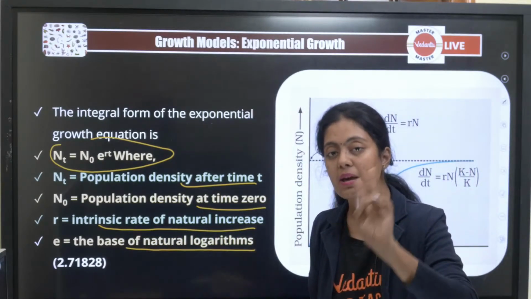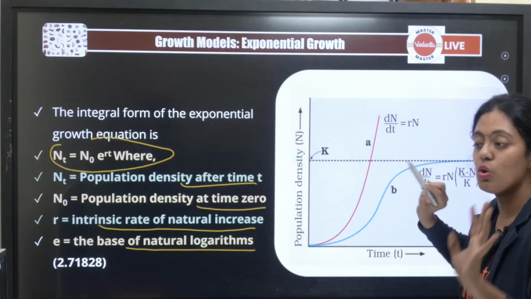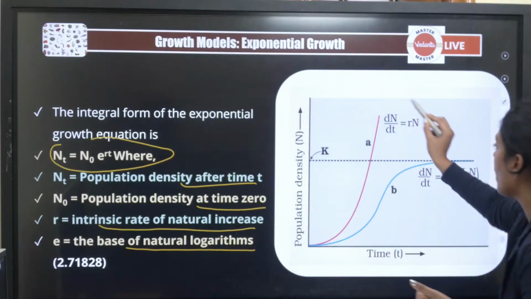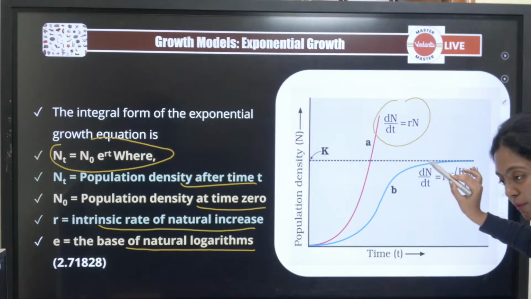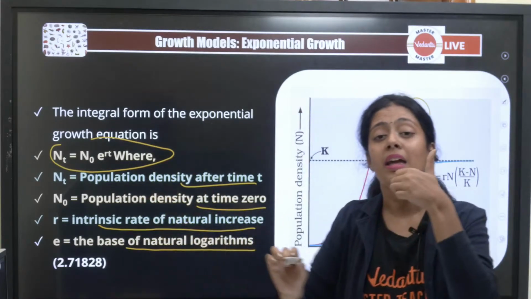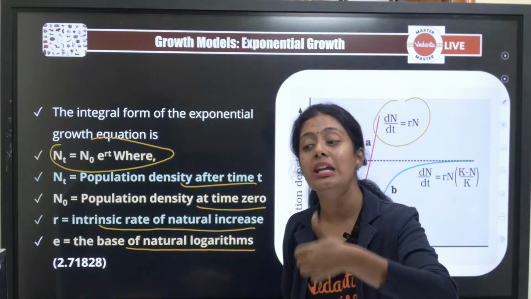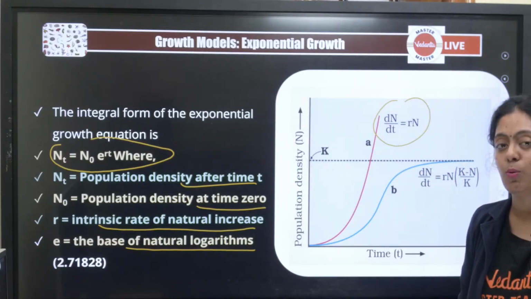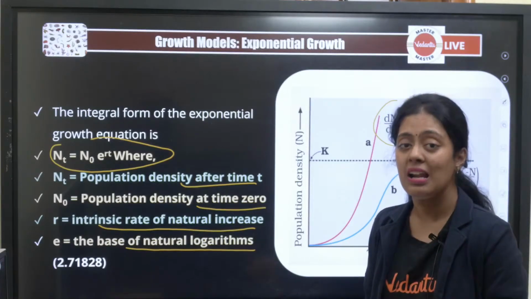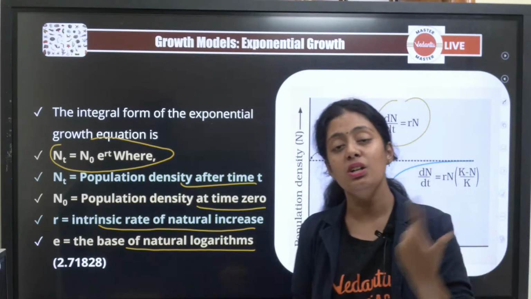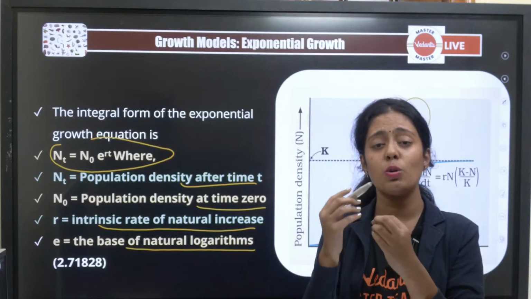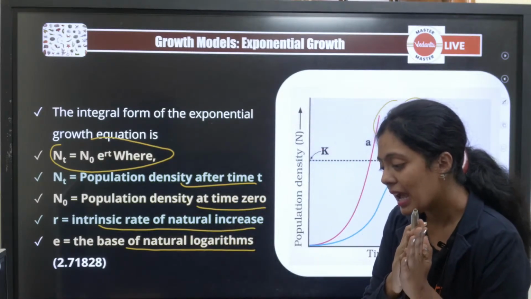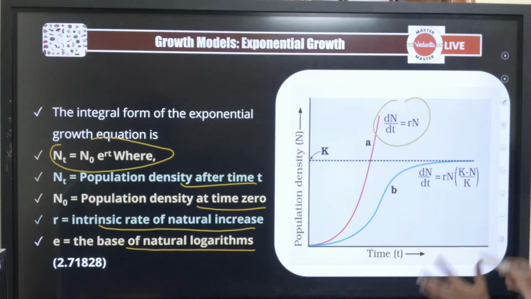So there are two important equations when it comes to exponential growth. One is dN by dt is equal to r into N. This is the differential form and this is the integral form, Nt is equal to N naught into e to the power rt. Did everyone understand what exponential growth is? The resources are unlimited. The growth is continuous because the organism wants to make use of the unlimited resources. Okay, can we continue now? Can we get into the most important one?